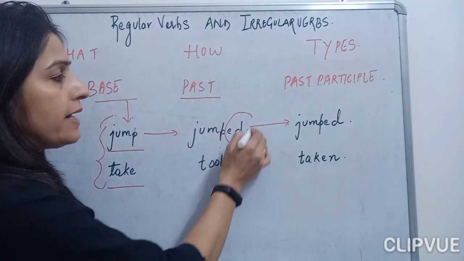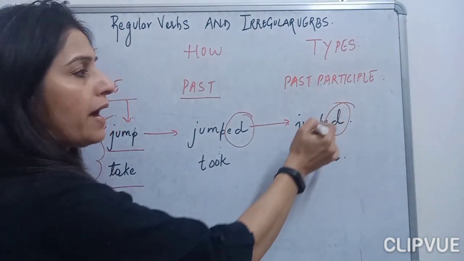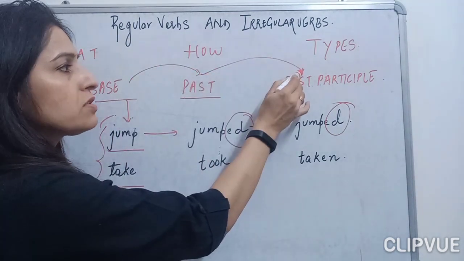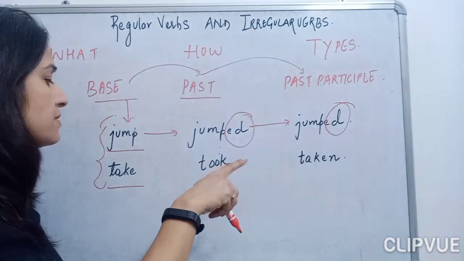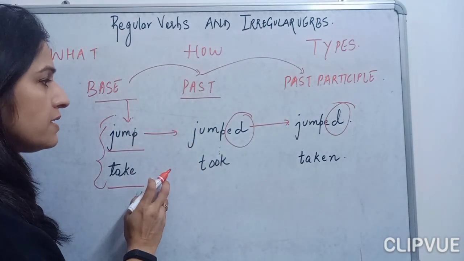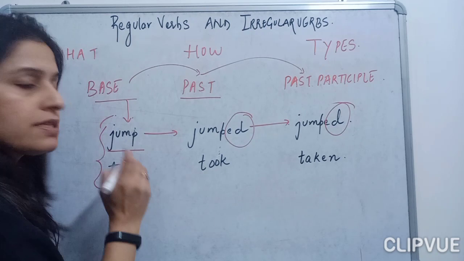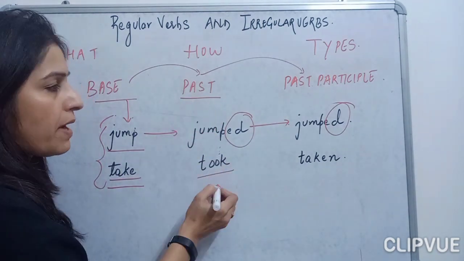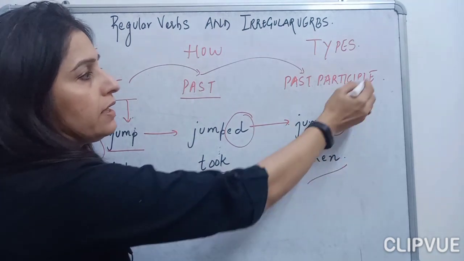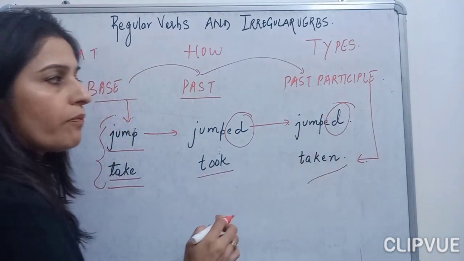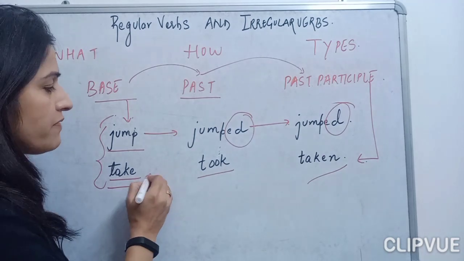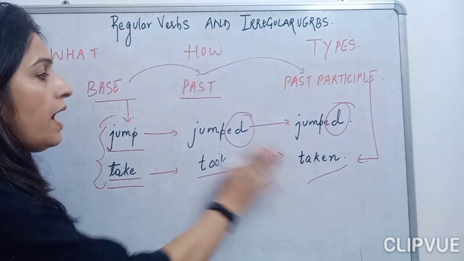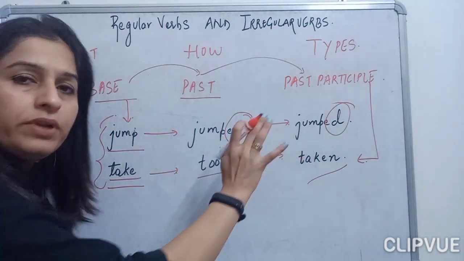By adding ed to my verb, I have changed the base form to the past, and from past to the past participle. In the second case, take is my verb, and I wrote it as took in the past tense and taken in the past participle form. So here you must have seen that the pattern followed is all different, and there the pattern followed is the same.